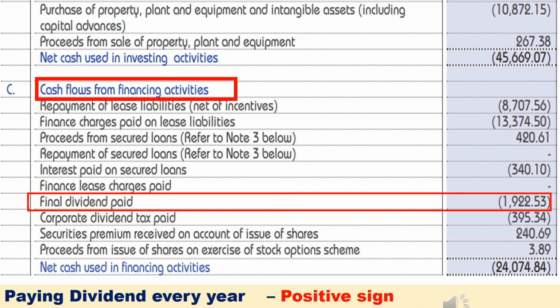At last, you have to check this term, that is final dividend paid. From this term, you can find out how much dividend that company had paid to their shareholders. If any company pays dividend regularly, then that is a positive sign. Like this, you have to analyze all the important details from the cash flow statement.